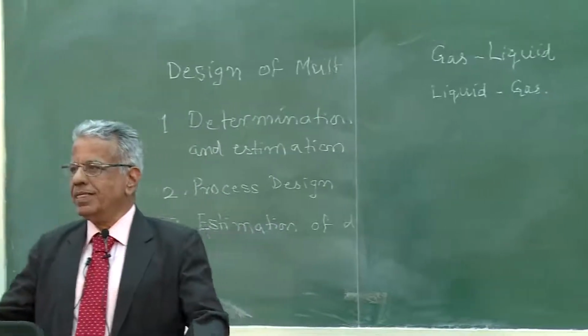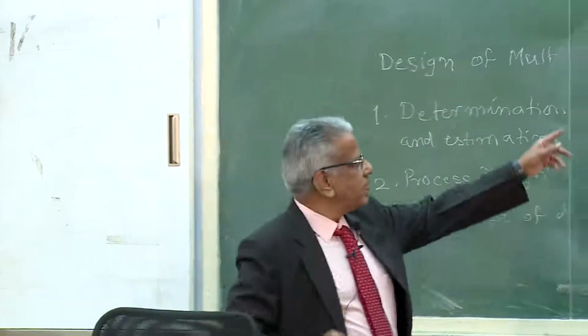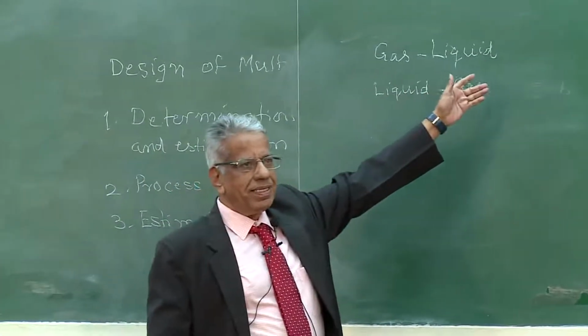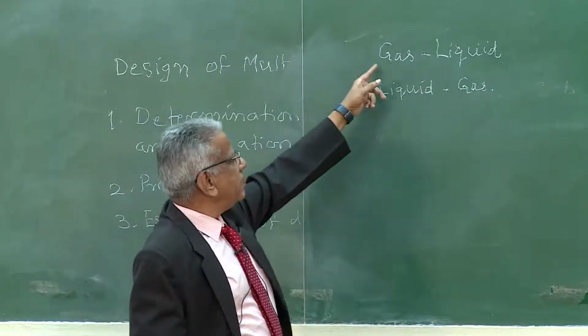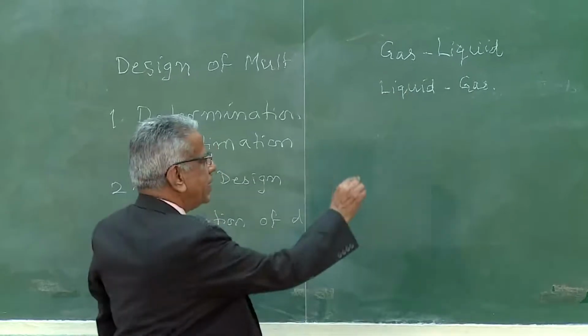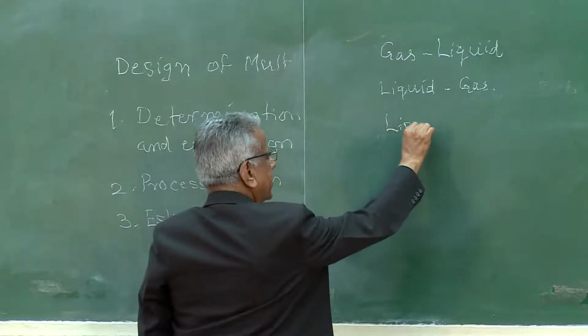So, the nomenclature you must have understood by now. The first letter is the dispersed phase, the second one is the continuous phase. So, in the same manner, we have taken only bubbles as dispersed phase. When we take liquid as dispersed phase, liquid drops, then these are liquid-liquid systems.